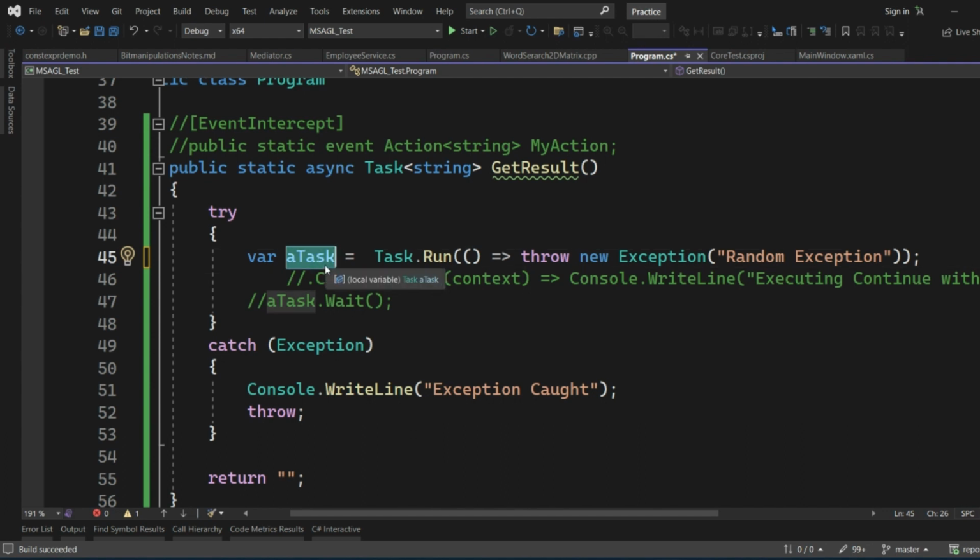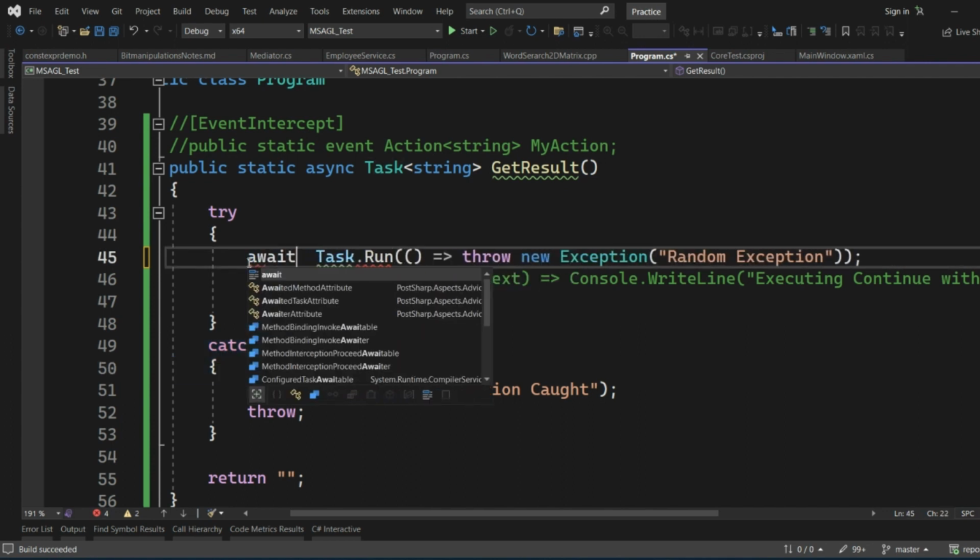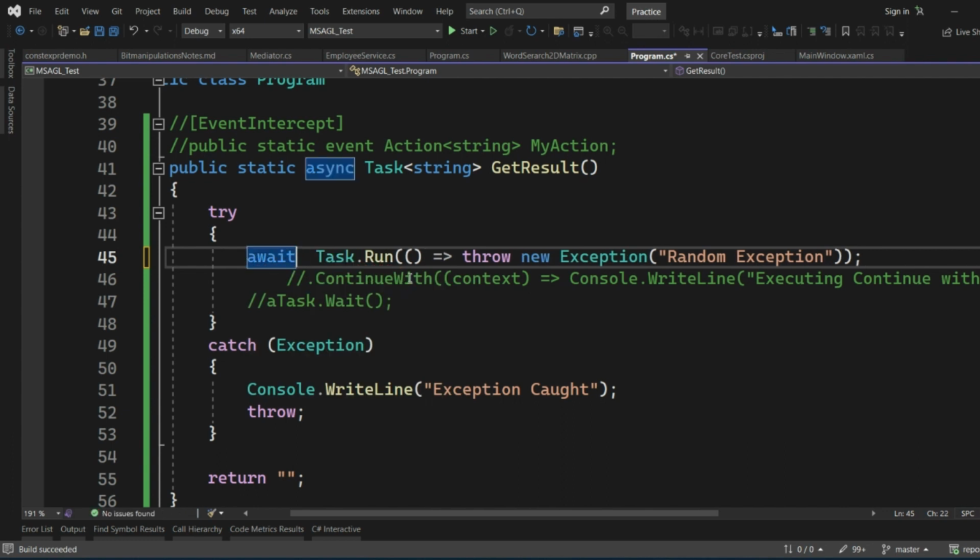It is not getting thrown or caught by this catch block. When we try to retrieve any result out from this particular task, like doing await or something like that, then this particular exception which is getting thrown by this task action gets caught in the catch block, and